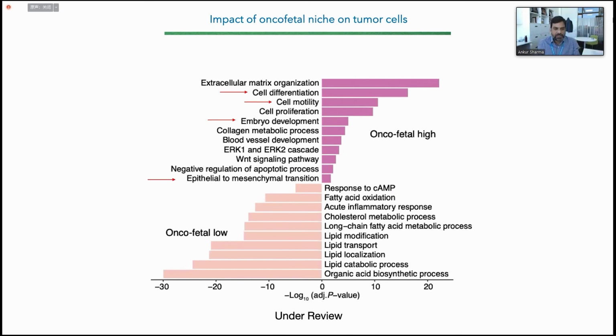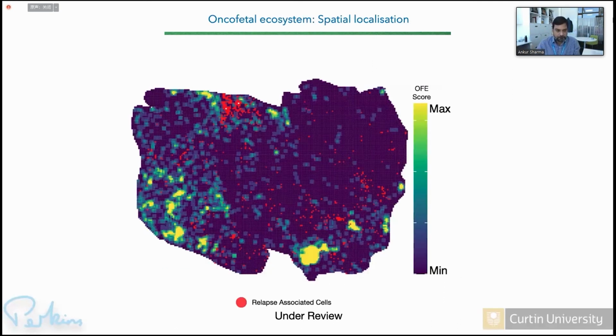As you can see, some of the interesting features are that tumor cells in oncofetal high areas have cell mobility, which could be EMT markers, embryo developmental-like genes, so could be more stem-like cells, while the areas in non-oncofetal are more metabolically active.